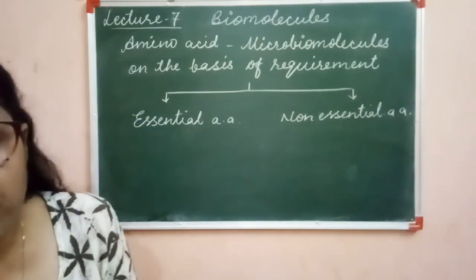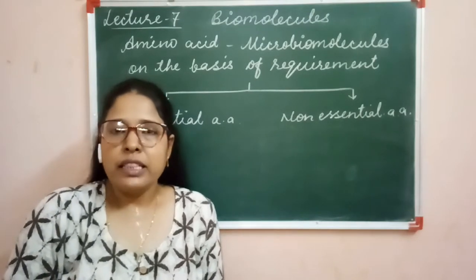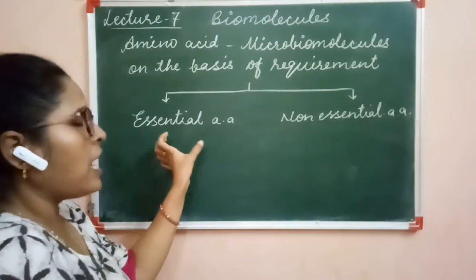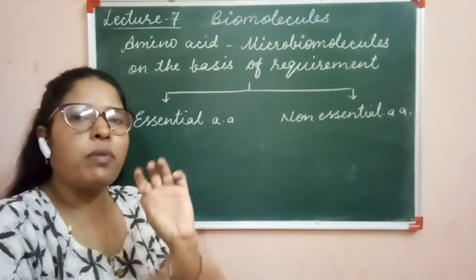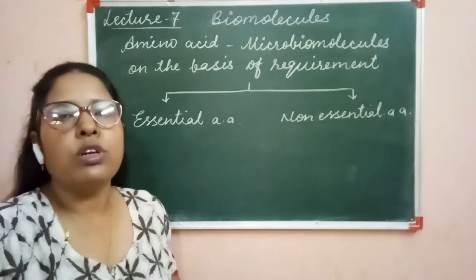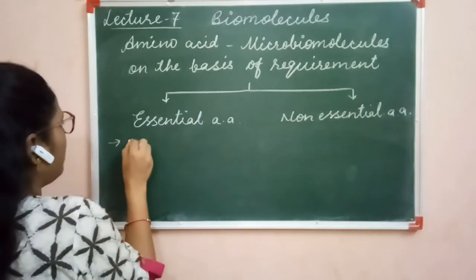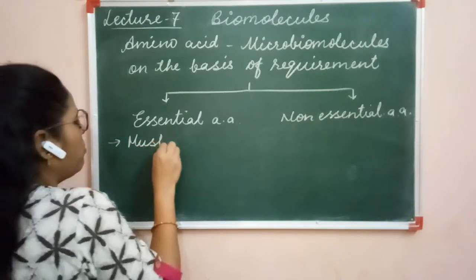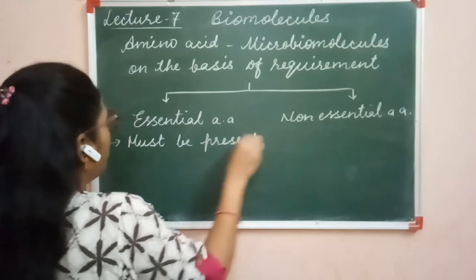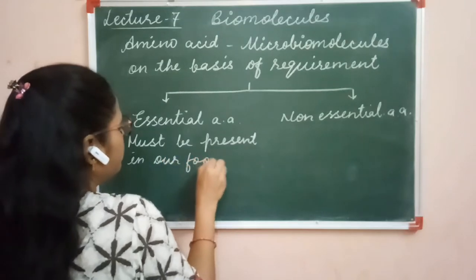Basically, essential amino acids must be present in our food. They cannot be synthesized in the body. So these are the essential amino acids which are supplied by the food we intake. Clear? So these must be present in our food.